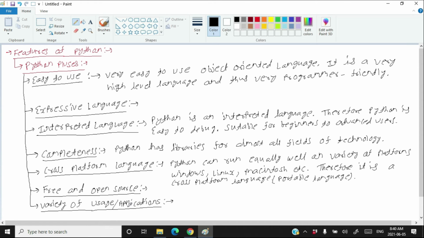Python has a variety of uses and applications. It can be used for scripting, web applications, game development, database applications, system administration, rapid prototyping, GUI programs, artificial intelligence, internet and networking, and various other fields. Python can be used in almost every field of technology. Not only computer science, Python can even be used in other fields like physics, electrical engineering, electronics engineering, etc. So these are a few plus points about Python.